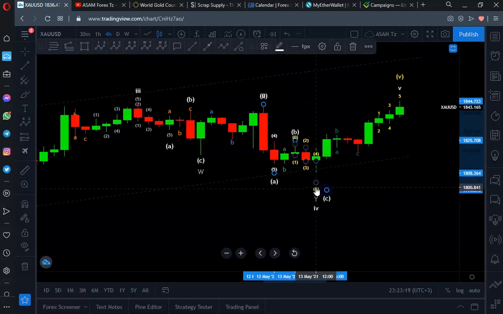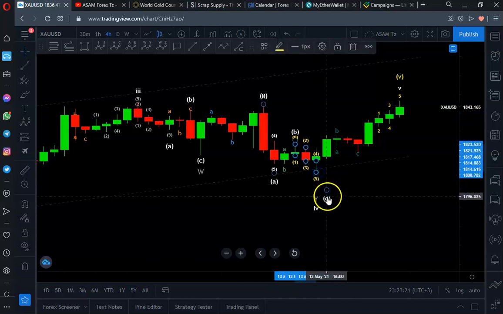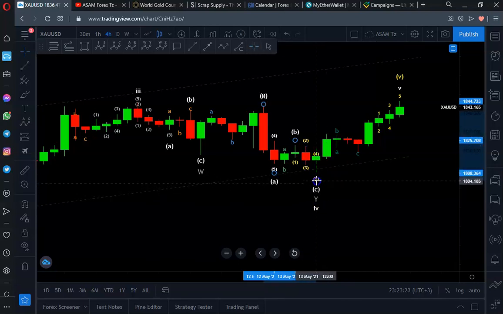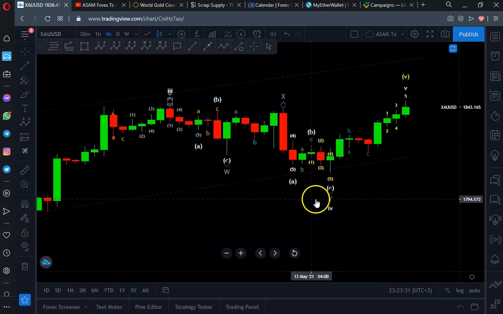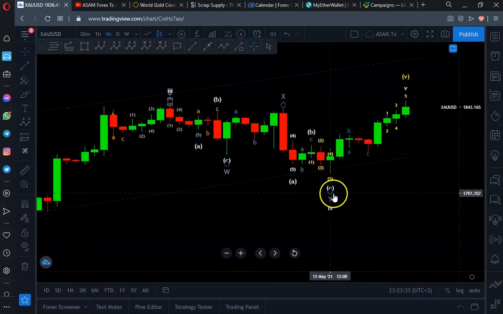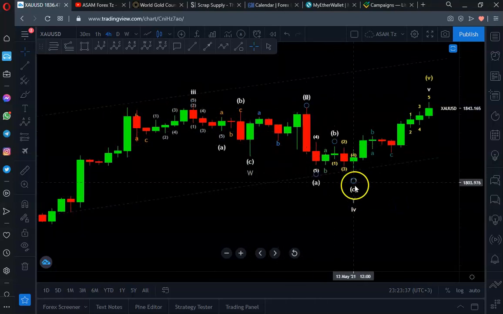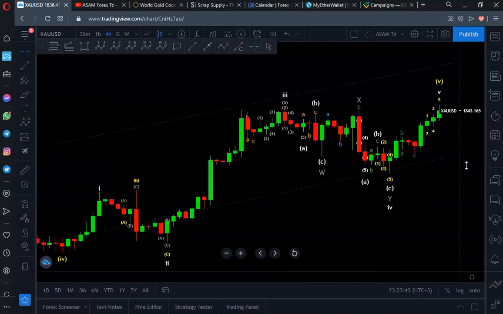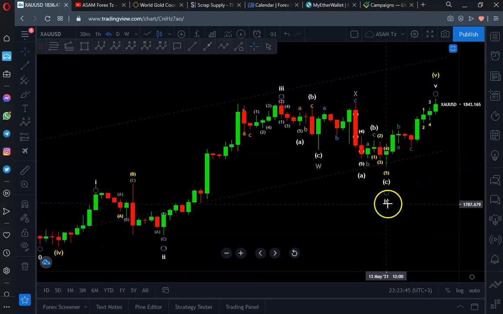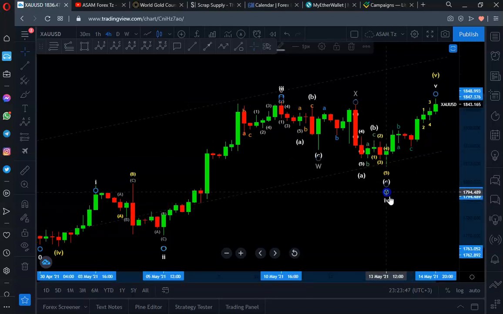Now this 5 is an internal wave. We have 5 internal, then we have C, the higher degree. So the completion of this wave C was the completion of wave Y of the WXY structure. This was the completion of the WXY structure. Then the completion of wave Y was just an internal structure in the completion of the fourth wave.